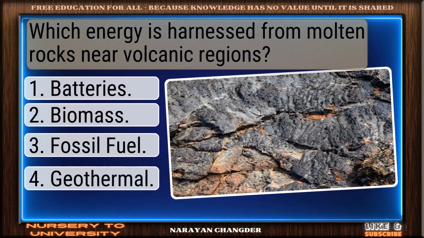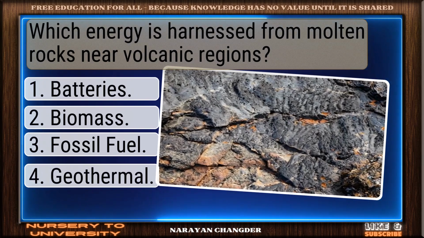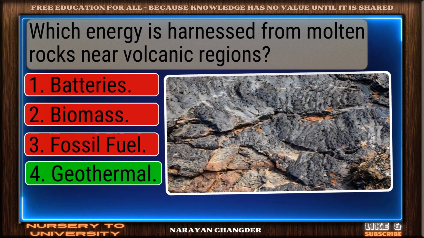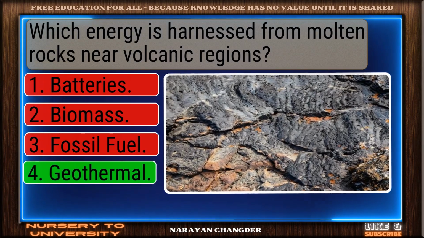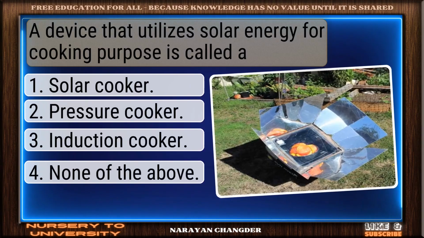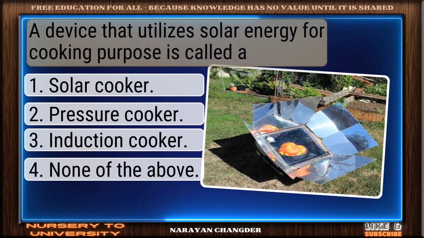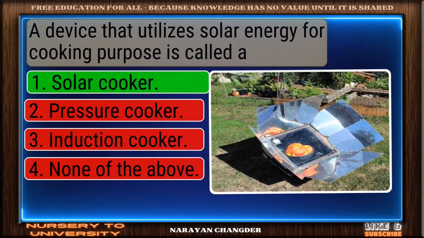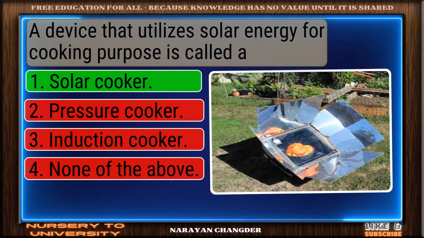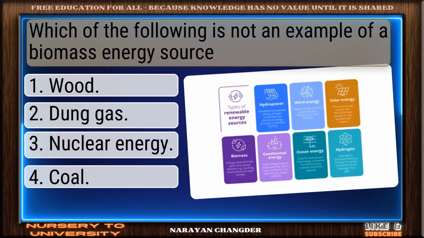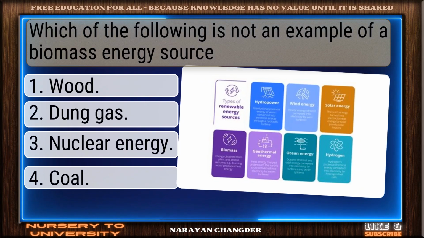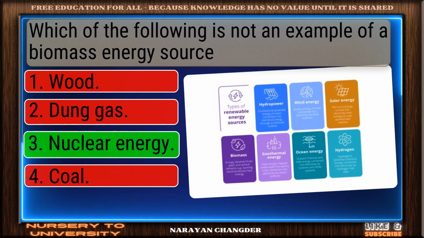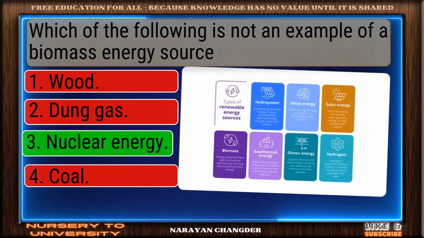Which energy is harnessed from molten rocks near volcanic regions? Exactly. Geothermal makes sense. A device that utilizes solar energy for cooking purpose is called a. Smart move. Solar cooker is accurate answer. Which of the following is not an example of a biomass energy source? Clear logic. Nuclear energy is sound.